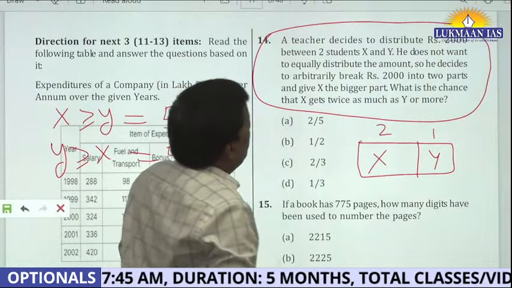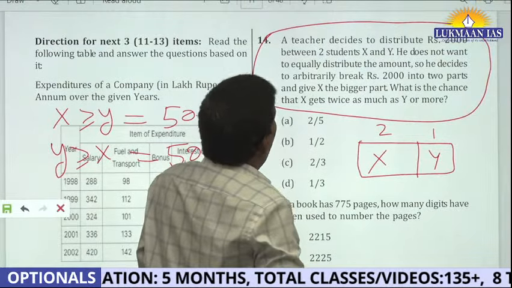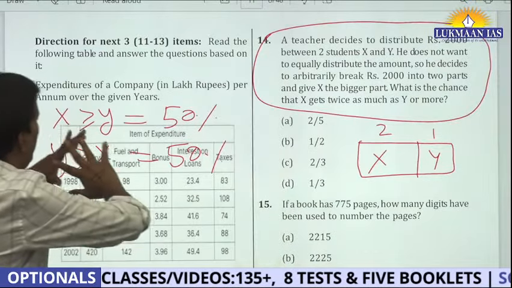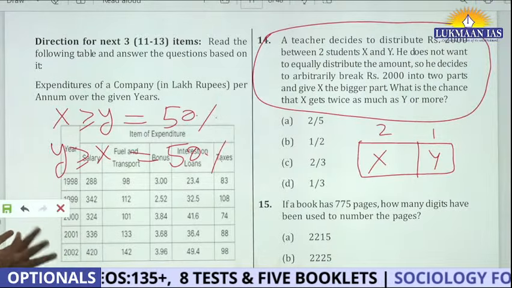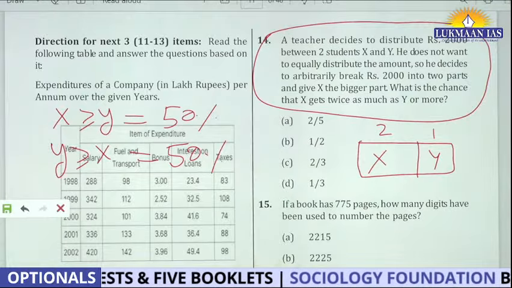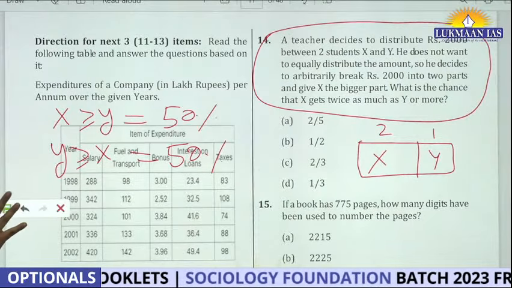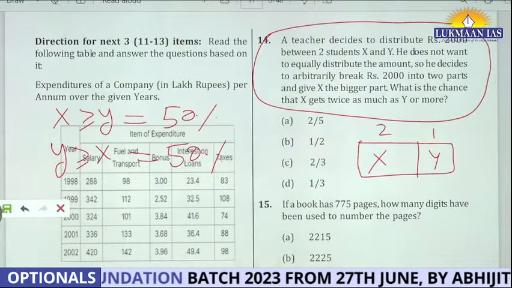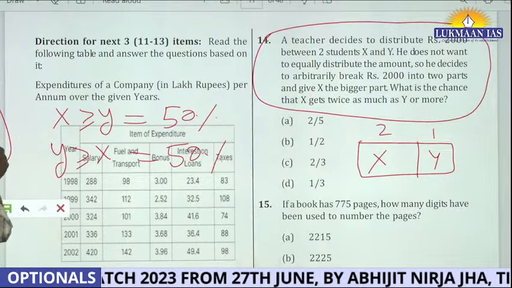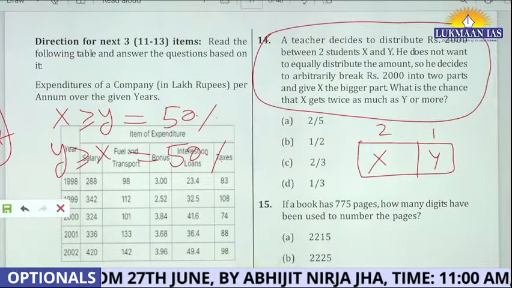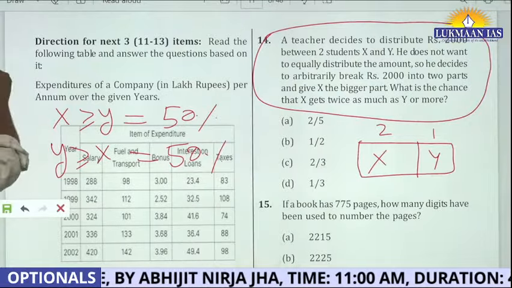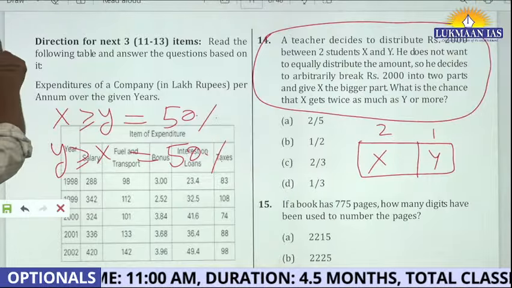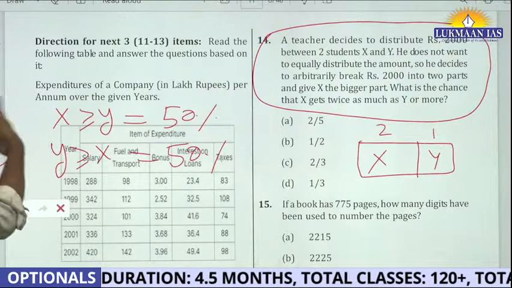Now what are they saying? What is the chance of X getting twice? So your full sample space, I do not want to use the text, but try to understand this thought. If you understand this thought, it will be wonderful. So let's say in a week there are seven days. And what is the chance today is Monday? So you say, okay, there are 7 days and they are talking about 1 day, so the chance is 1 by 7. It happens the same for Tuesday, every day.